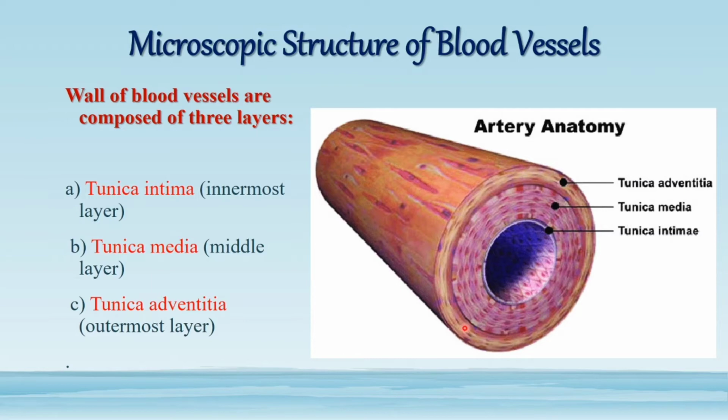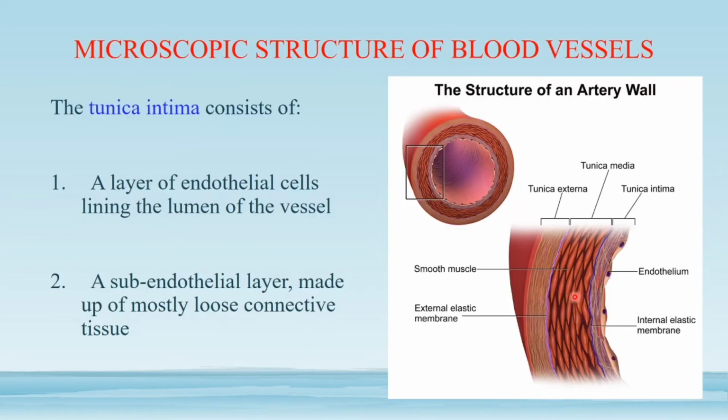The walls of arteries and veins are both made up of three layers: tunica intima, tunica media, and tunica adventitia.